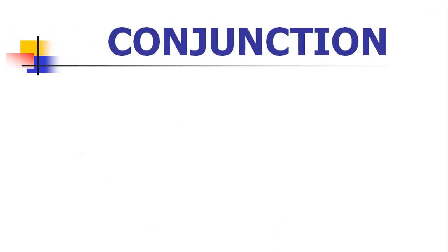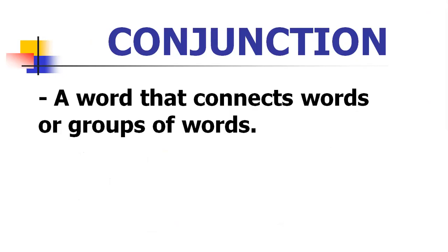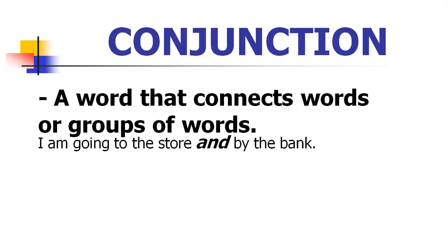Next one is conjunction. What is a conjunction? A word that connects two words or groups of words is called a conjunction. "I'm going to the store and the bank."